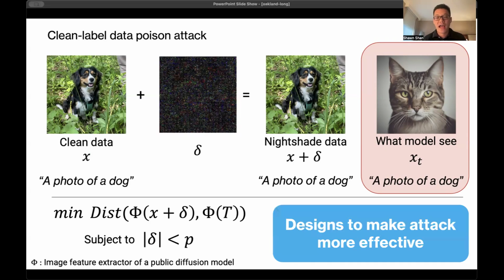But in the paper, we also have many different techniques that make this poison a lot more concentrated, a lot more optimized towards attacking a specific concept. For example, we have a heuristic for selecting the best text prompts and the best images and targets to use for this poison generation. For more details, please do take a look at our paper.